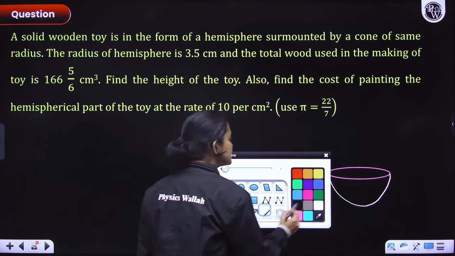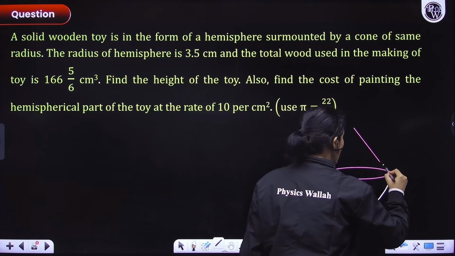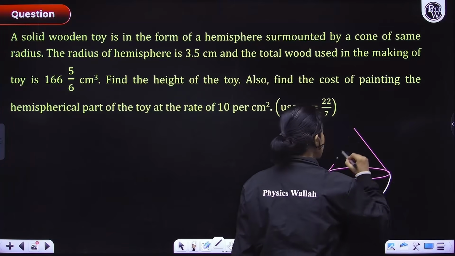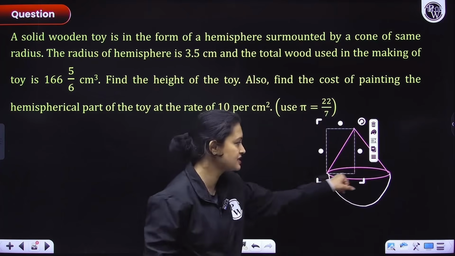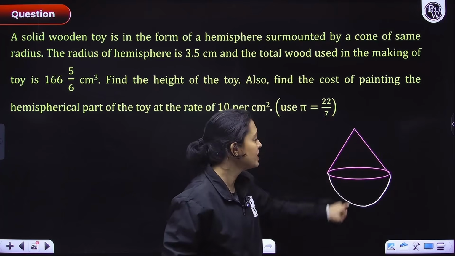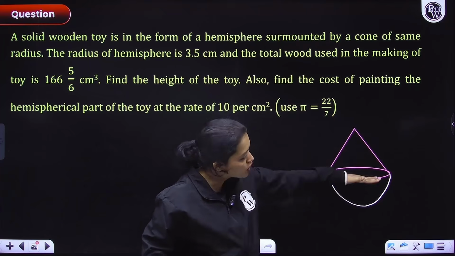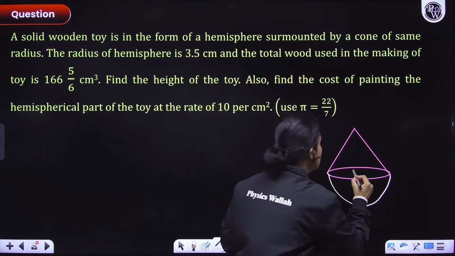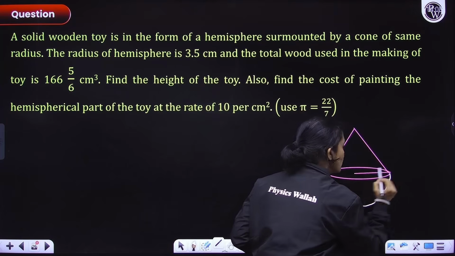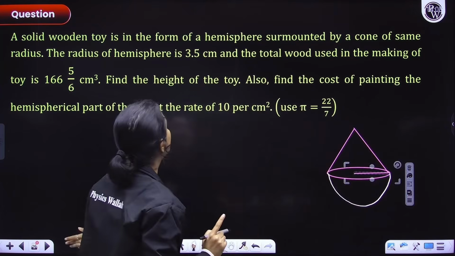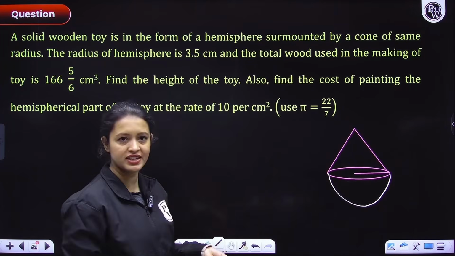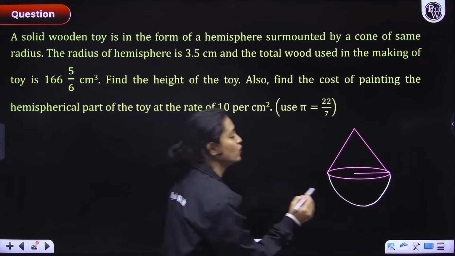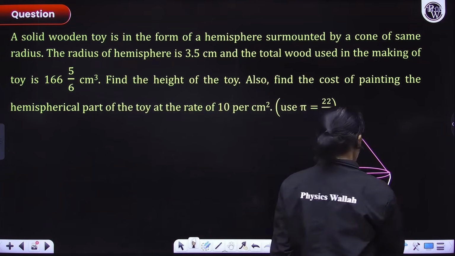So that means there is a cone that is sharing the same base with the hemisphere. This circular portion is the base of the hemisphere, so the cone also has the same base as the hemisphere. Surmounted matlab they are sharing the same base, so their radius would be equal. Now, good for us, the radius of the hemisphere is given, so we know that the radius of the cone would be the same, right? So this r here is given.